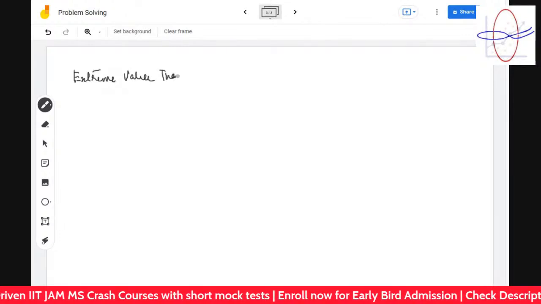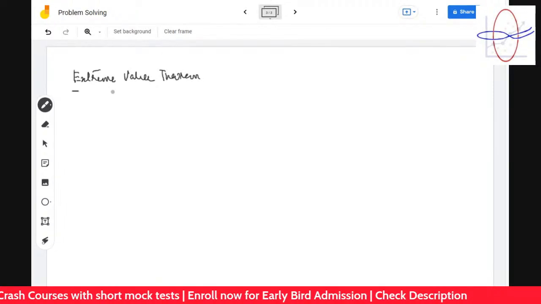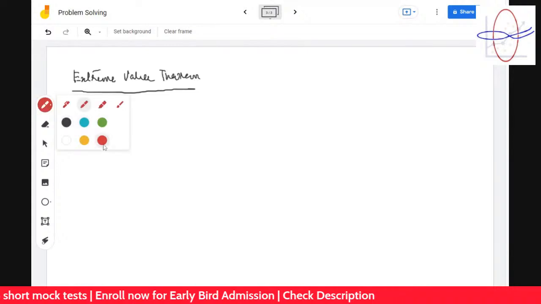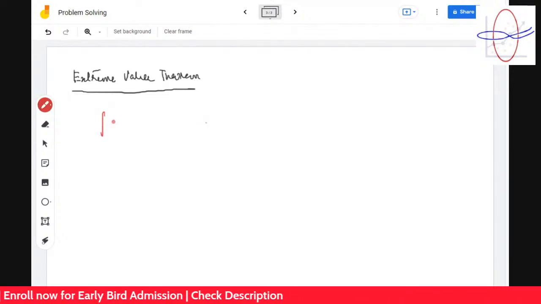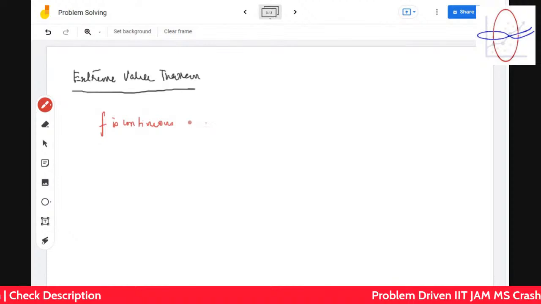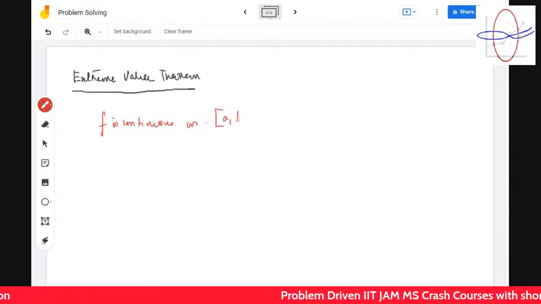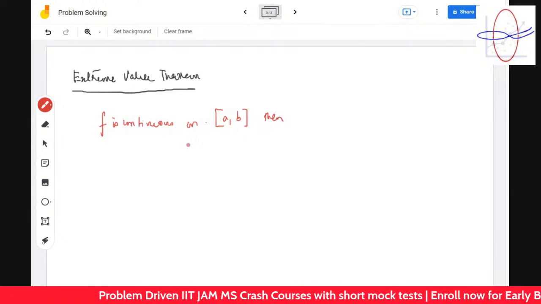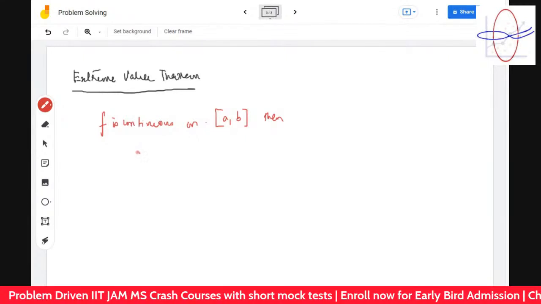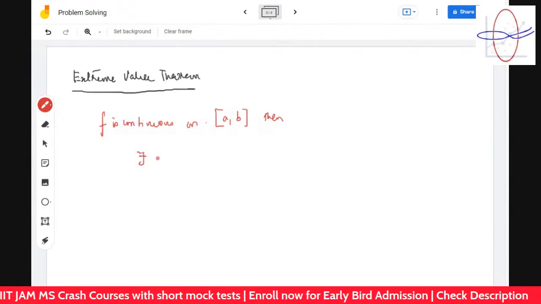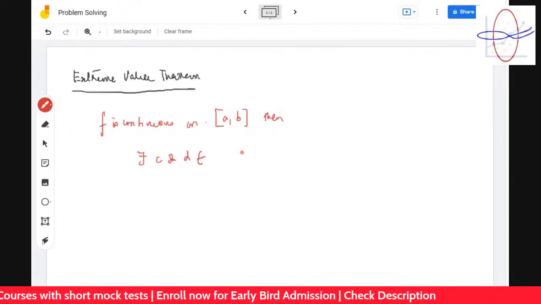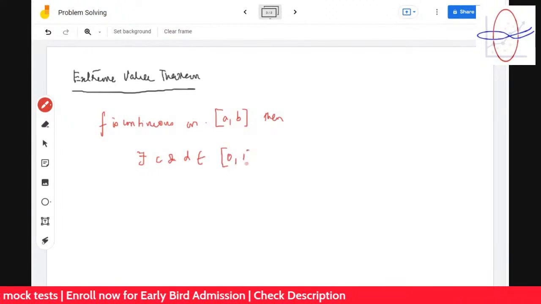I think I have revised this, I'm sure. So if f is continuous on a comma b closed, this closed is important, then there exists some c and d in this closed interval, such that